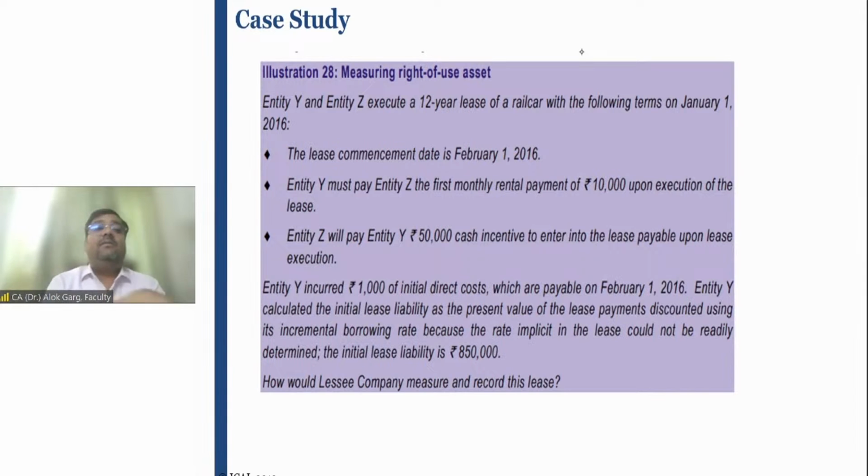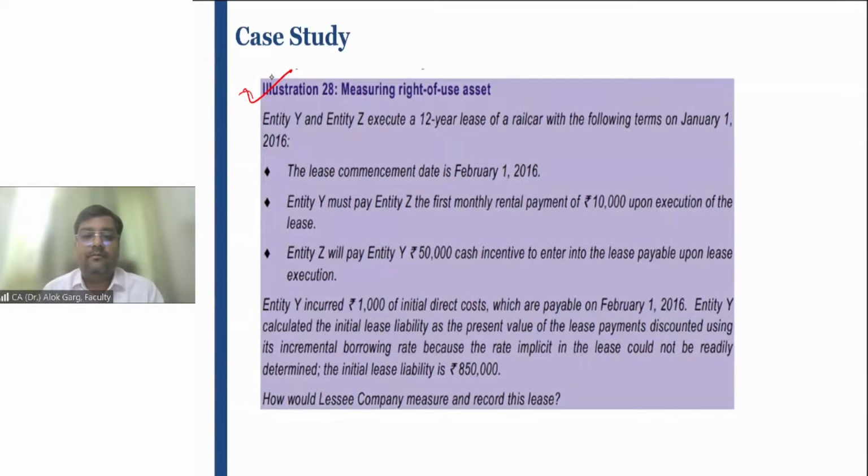Let's discuss illustration number 28, how to measure a right of use asset, right? Entity Y and entity Z.